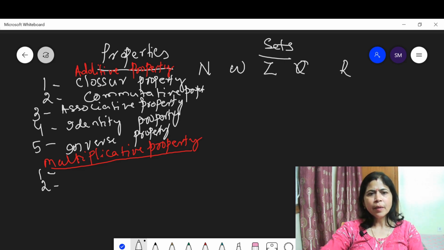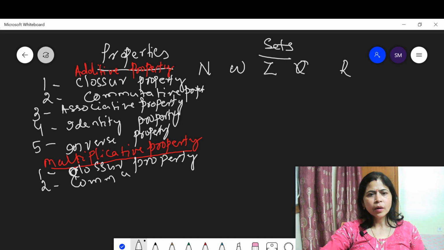For multiplicative, the same: closure property, then commutative property, please note down.